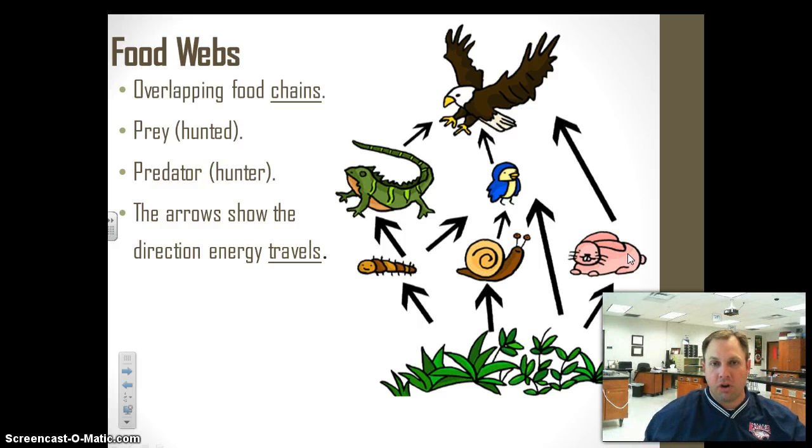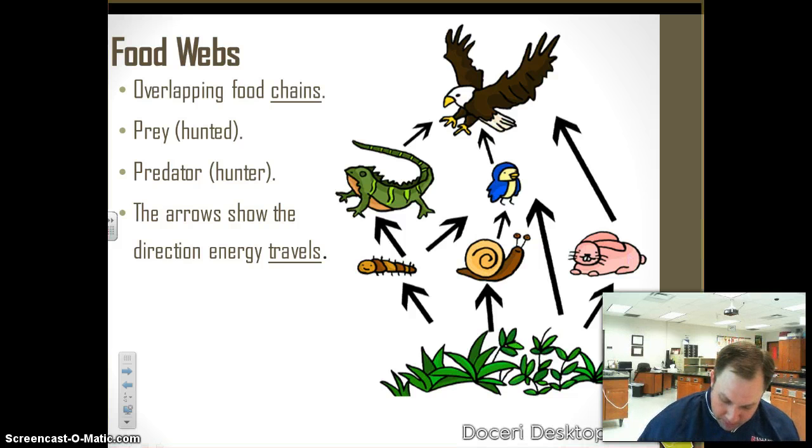You don't have a food chain over here and a food chain over here, and those food chains never cross paths. They do. They all cross paths. And when you take these food chains and they start overlapping, you get what we call a food web. So in this example, I've got several food chains.